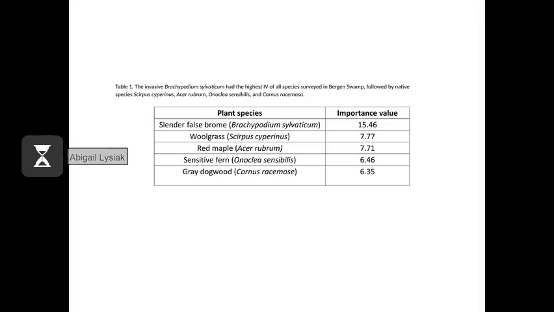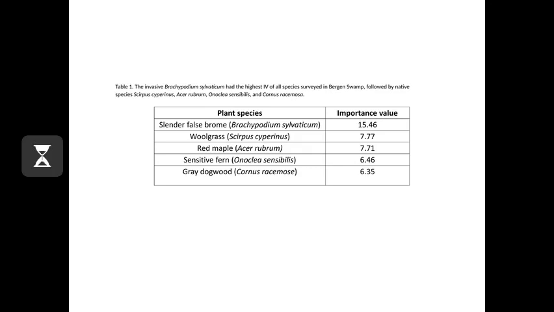The invasive Brachypodium sylvaticum had the highest importance value of all the species that were surveyed in Bergen Swamp. This was followed by the native species woolgrass, red maple, sensitive fern, and gray dogwood.